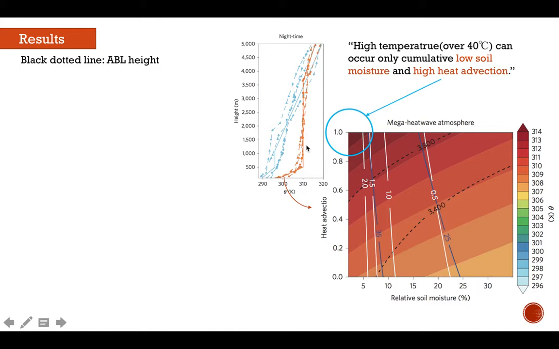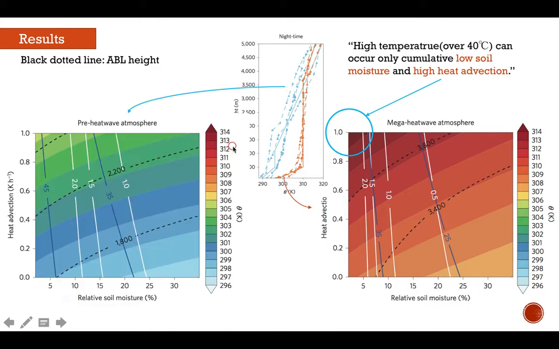After changing different parameters, results show that only under low soil moisture and high heat advection could an extremely high temperature occur, which is the part circled in blue. However, using the pre-heat wave data as the initial condition, the temperature could be 10 Kelvin lower in the afternoon, and there's no mega heat wave.